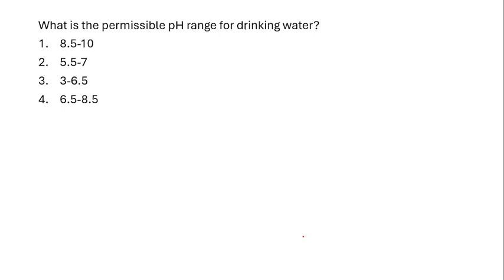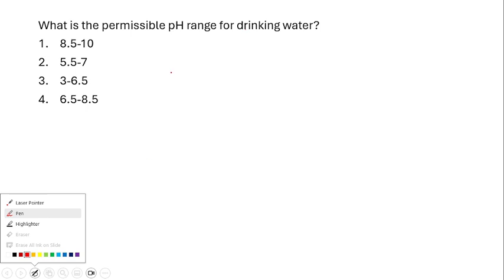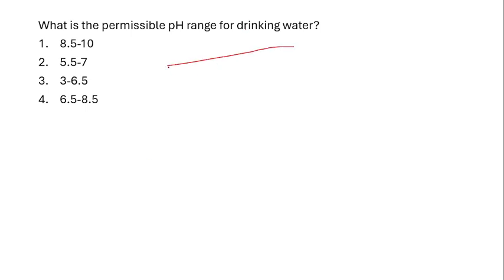What is the permissible pH range for drinking water? So, drinking water should be of what pH? 8.5 to 10, 5.5 to 7, 3 to 6.5, 6.5 to 8.5. What is the answer? 8.5 to 10. So, we know the pH scale, right? We know the pH scale. So, it is 0 to 14.